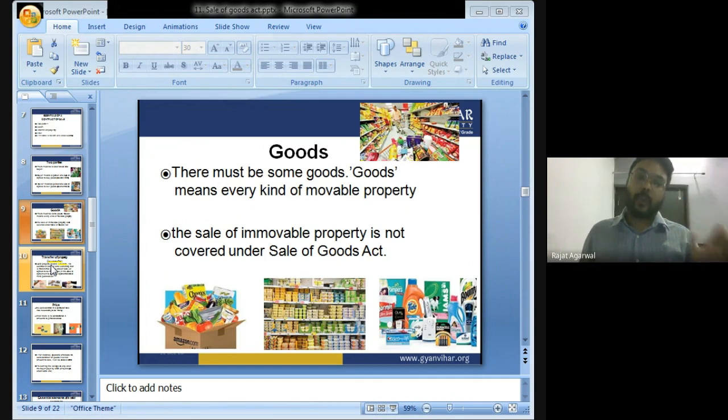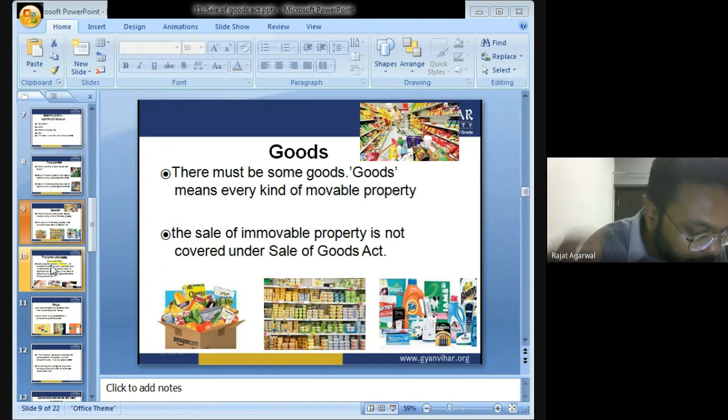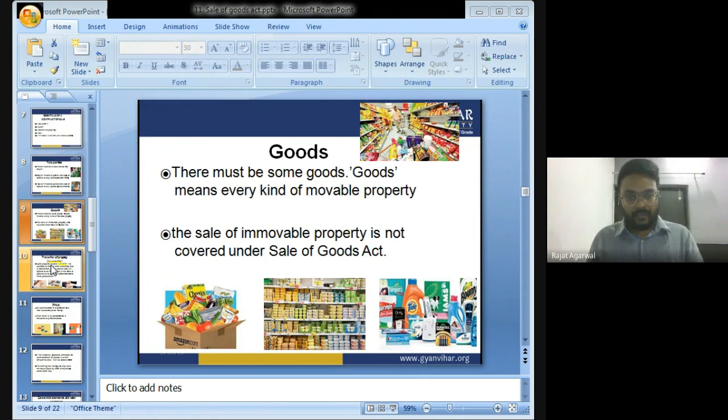For immovable property, there is a separate act. The Sales of Goods Act 1930 deals with only movable property. If you sell or purchase any immovable property, then that transaction will not be covered by the Sales of Goods Act 1930. In the Sales of Goods Act, goods means every kind of movable property. Got my point, everyone? Chalo, let's move ahead now.